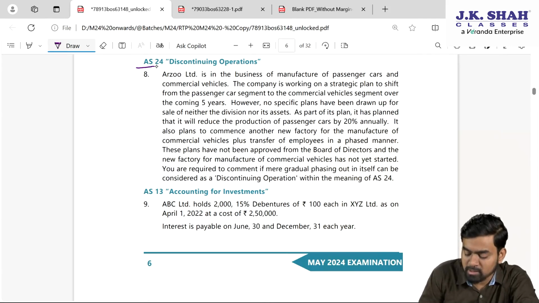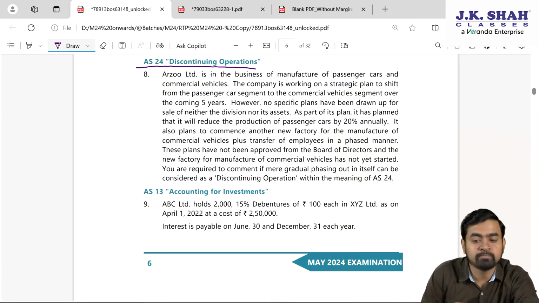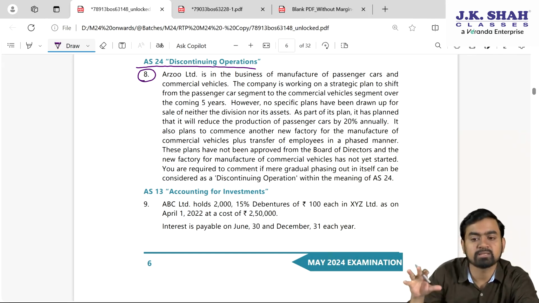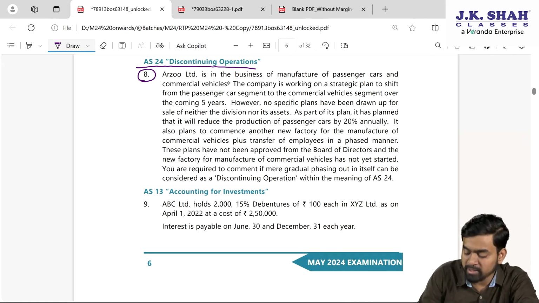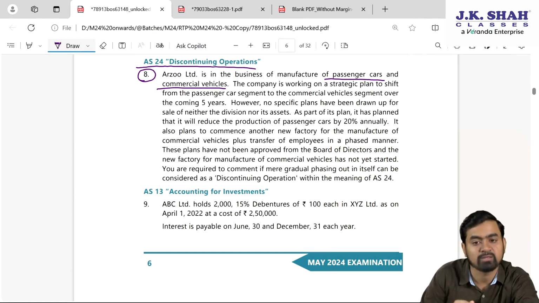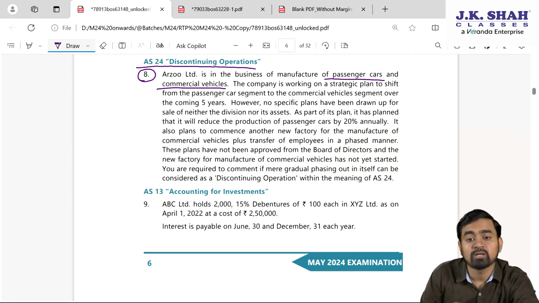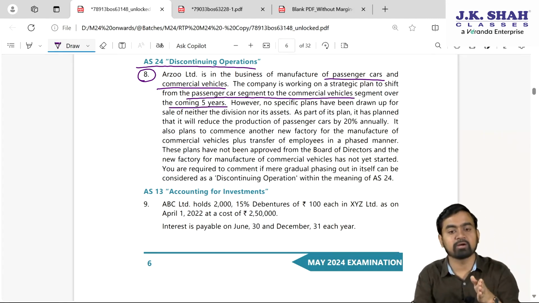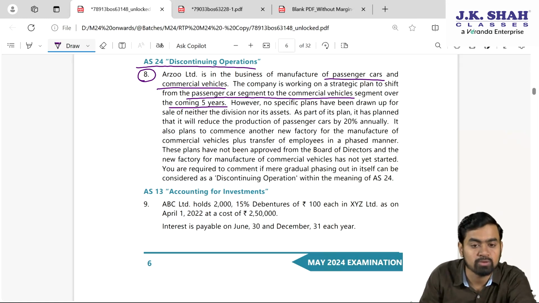Now, next question, AS 24, discontinuing operations. Question number 8. A similar sum is there in the ICAI textbook as well. Arzu Limited is in the business of manufacture of passenger cars and commercial vehicles. So two things they are manufacturing right now. The company is working on a strategic plan to shift from the passenger car segment to the commercial vehicle segment. So they want to switch over from passenger cars to commercial vehicles over the coming 5 years. It is not today they are doing it; over a period of 5 years, they would like to do the same thing.